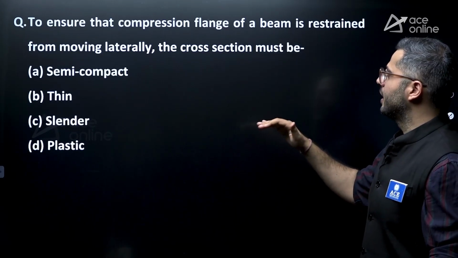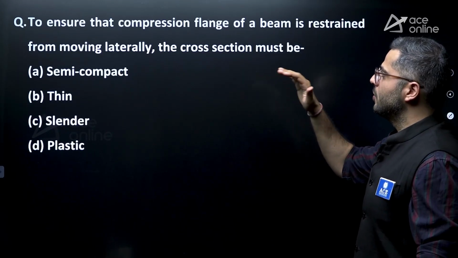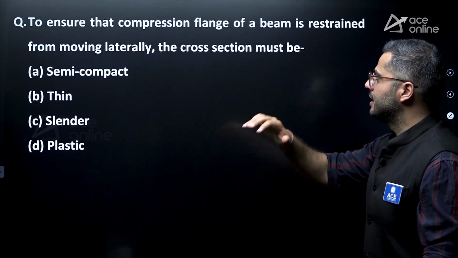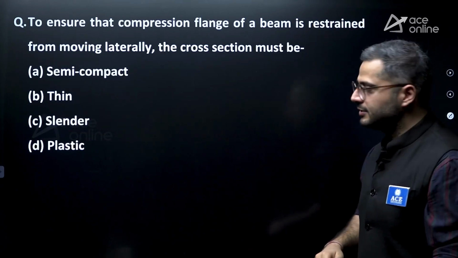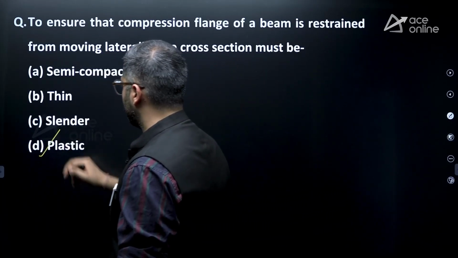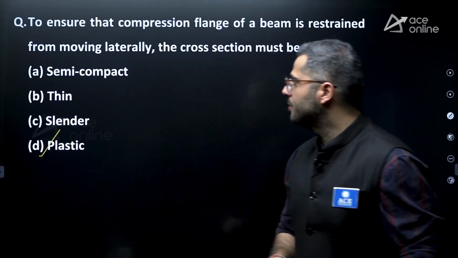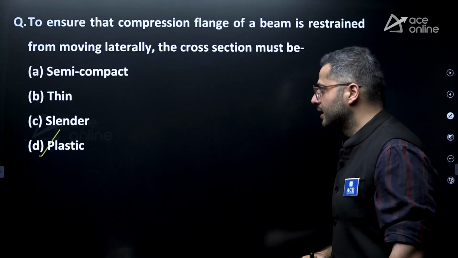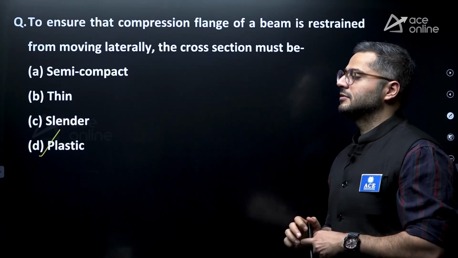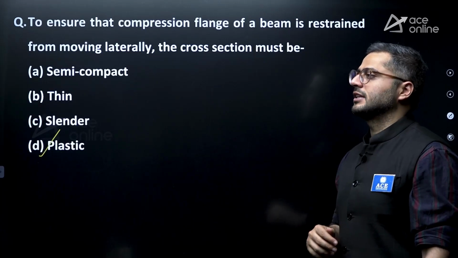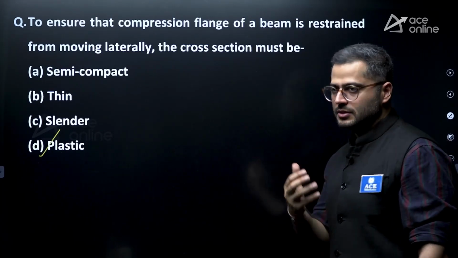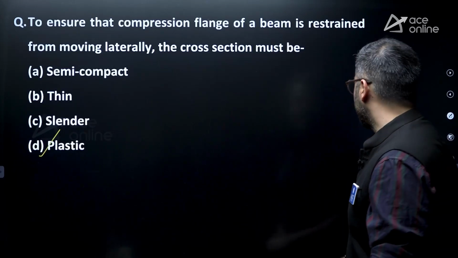But over here, if you want to ensure that full plastic hinge forms and full capacity of the cross section is reaching, then that is possible for plastic and compact cross sections. Option D would be considered as the correct answer over here. Full capacity to develop a plastic hinge, as well as in case of plastic cross sections, you can have the full possible deflections or rotations so that mechanism is formed.